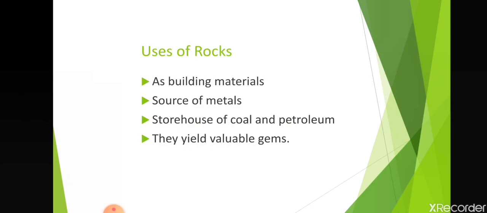So, first one is as building materials. Rocks are used in the construction of roads and as building material. Next is source of metals. They are source of metals like iron, copper, aluminium, etc. Third one, storehouse of coal and petroleum. They are a storehouse of fossil fuels like coal and petroleum. They yield valuable gems. We also get valuable gems from rocks such as diamonds, jade, garnets, etc.